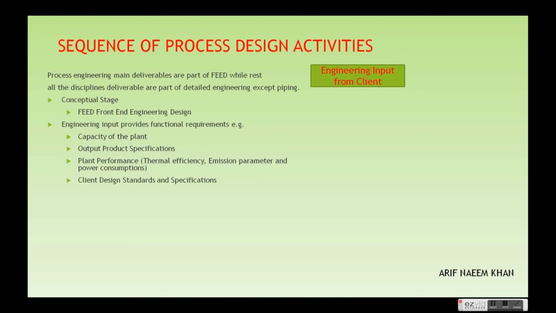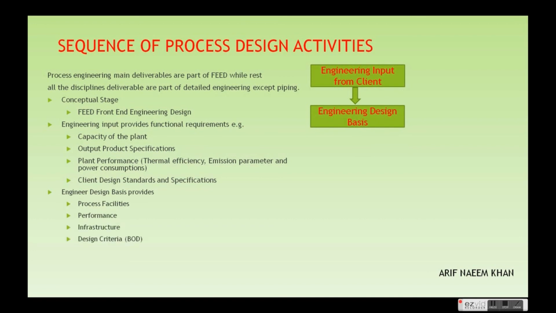Normally in the engineering design basis document, the information available is the process facilities, the performance of each facility, the infrastructure required inside the plant, and design criteria, the basis of design for each equipment, and then environmental data required for that particular land or for that particular country. We normally get this environmental data from the meteorological department of that country, and after that the applicable codes and standards related to that particular client or the international standards.